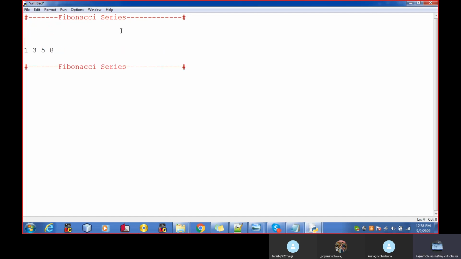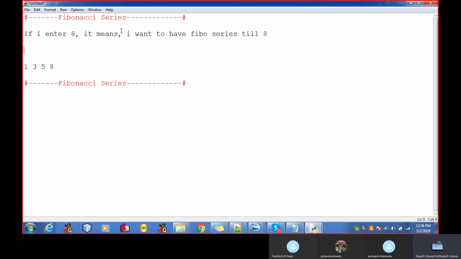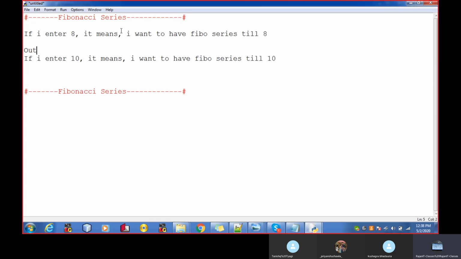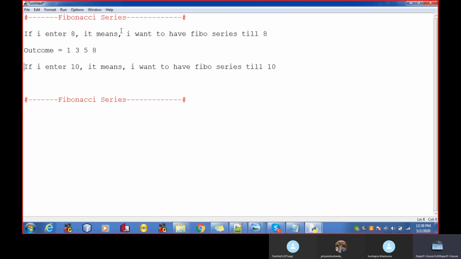If I enter 8, it means I want to have the Fibonacci series till 8. If I enter 10, I want the Fibonacci series till 10, so my outcome will be like this.